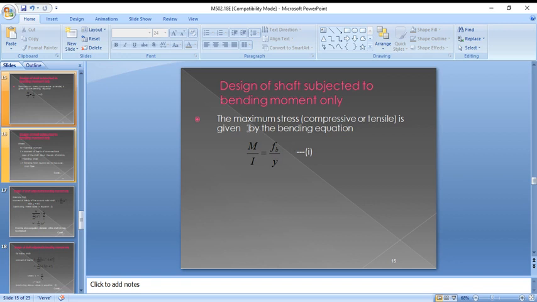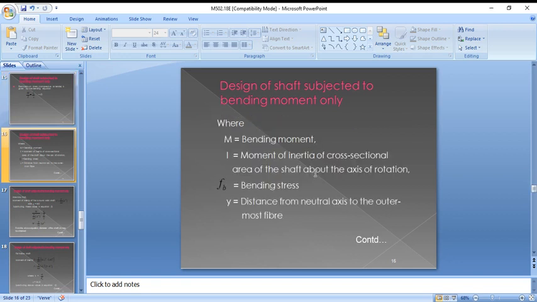So M by I equals sigma b by y. M is the bending moment, in Newton mm, and I is the moment of inertia of the cross-sectional area of the shaft about the axis of rotation, in mm power 4.